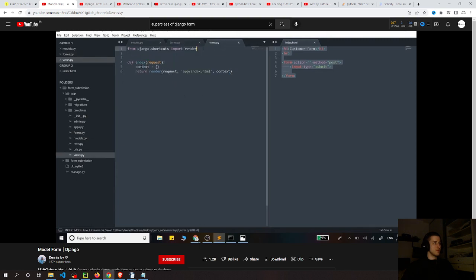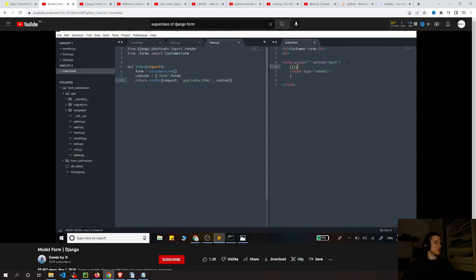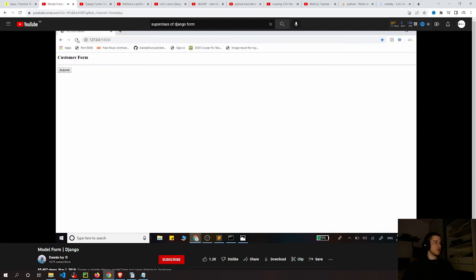At this point, we need to throw our form into the views file and just import CustomerForm. We need to throw our form in here, and then render it out in the template. So we set the form variable, and that's going to be CustomerForm, and we throw that into the template like this, where the context is passed in right here. Now that we're passing it into the template, we can actually use it in the template. We just simply use that Jinja method right there and say form, so it represents our CustomerForm, and it should be as easy as that. And there we go, we have our form.